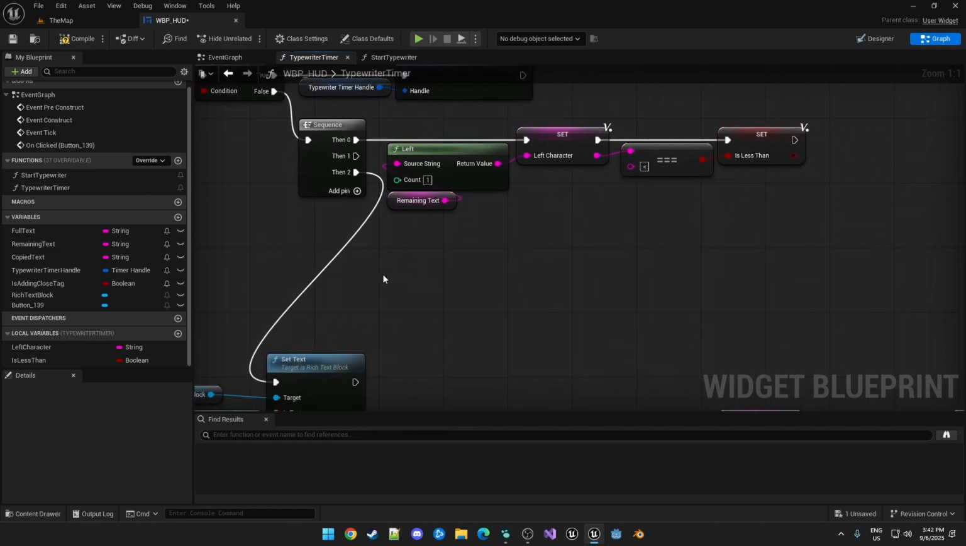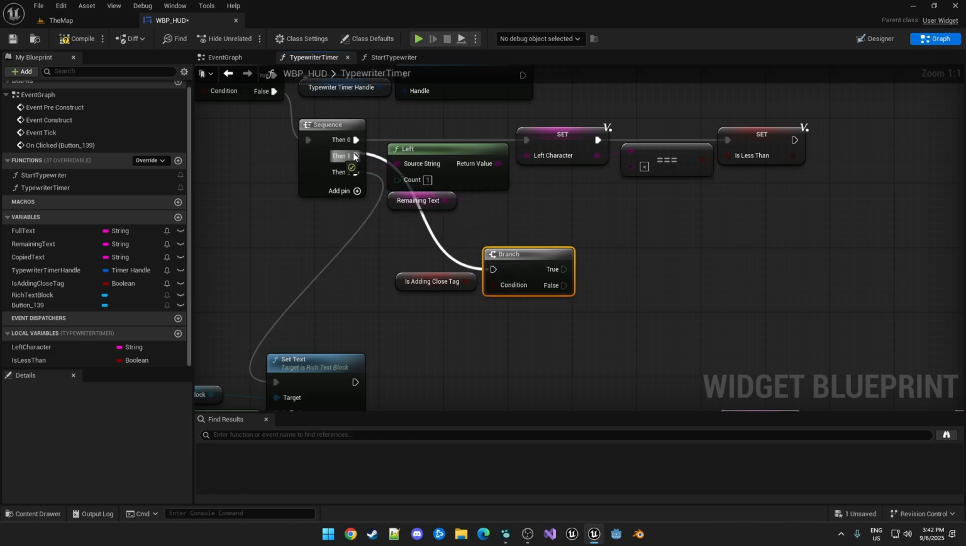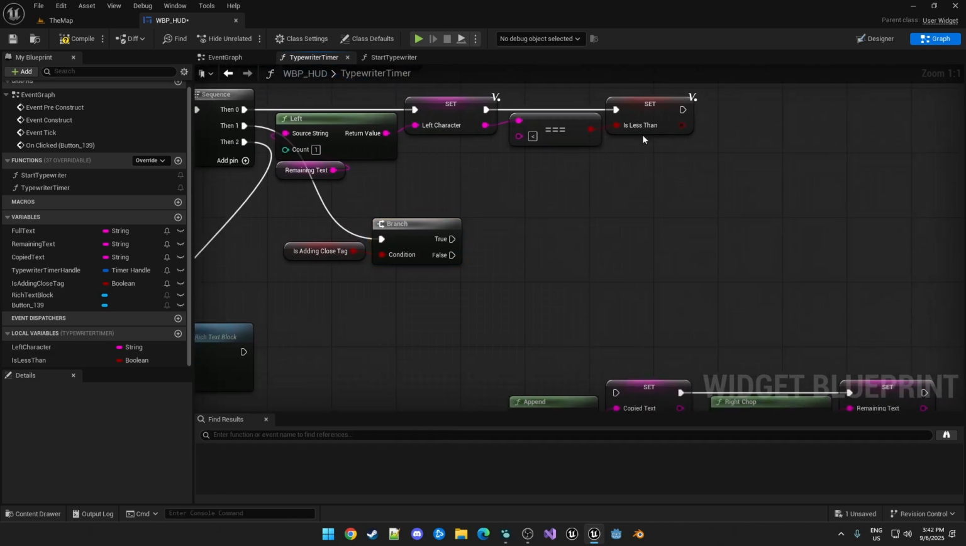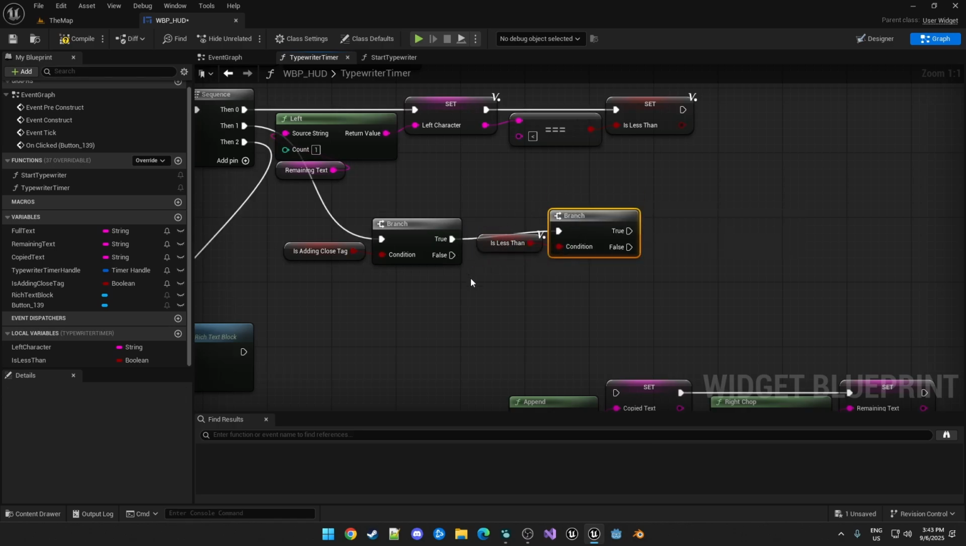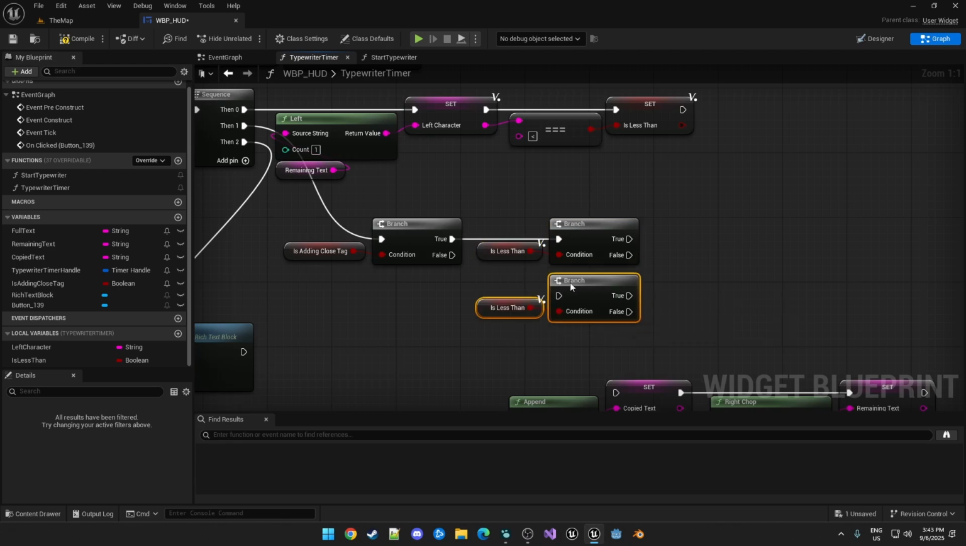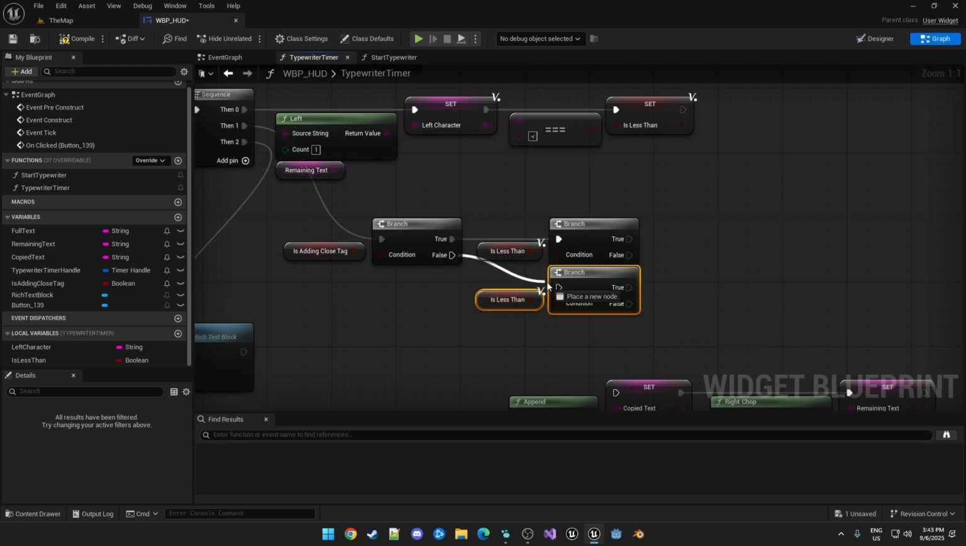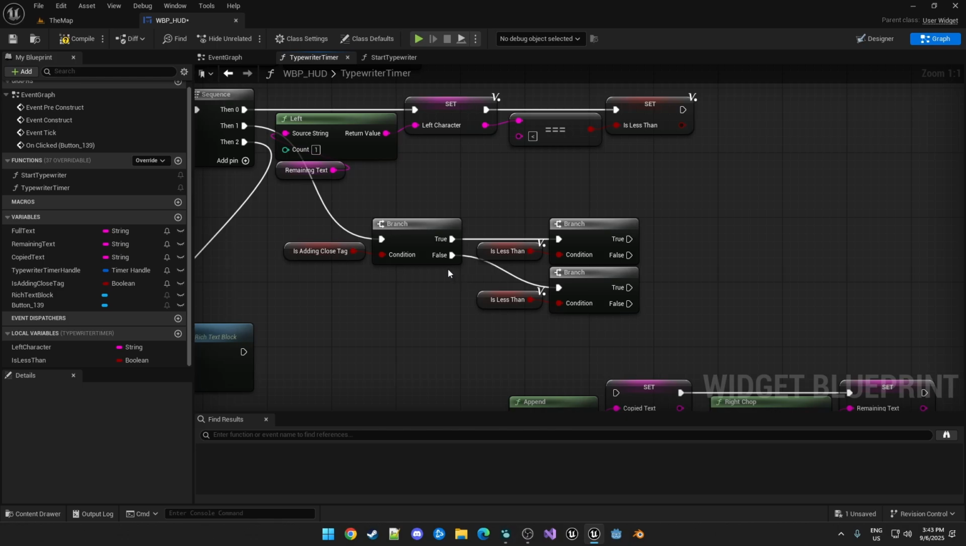So then we have our section in the center here. We're taking our is adding close tag. We're branching off that. And then we also need to branch off the is less than. So we'll drag this out, we'll branch off here, and then we can duplicate this and branch off here. So effectively coming in here, we have two states that split into two states each, so we have 4 total states.